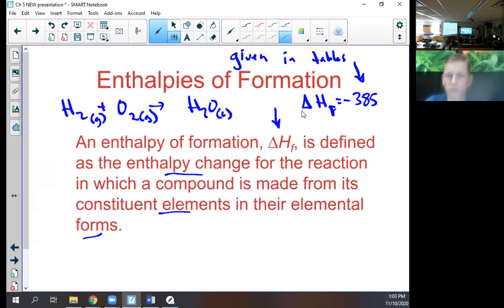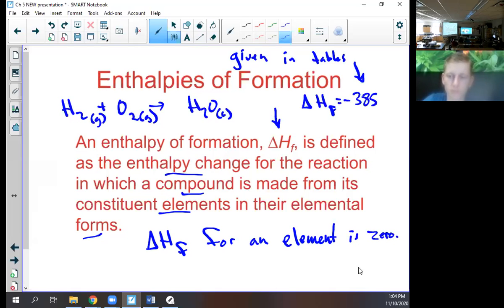Now, here's a question. If enthalpies of formation measure the enthalpy change when a compound is made from elements, what do you think the enthalpy change is when an element is formed? If it's not formation, what's the opposite of formation? Deformation, non-formation, I don't know. The answer is 0. We don't make elements. They were created in stars that then exploded. Let's make a star and explode it. It'd be cool, but we already have those.